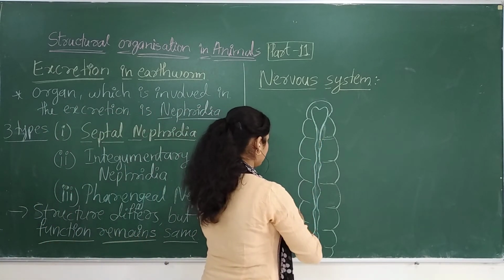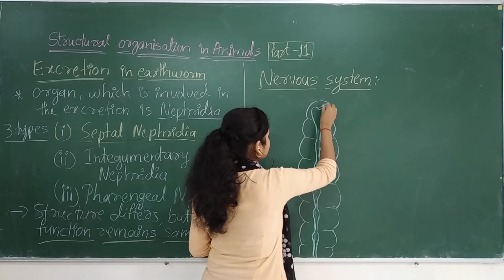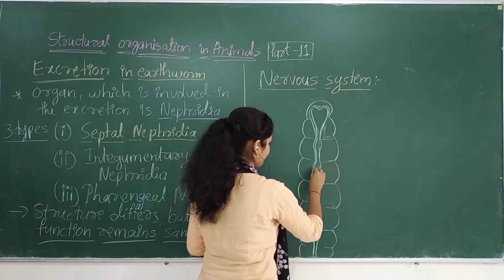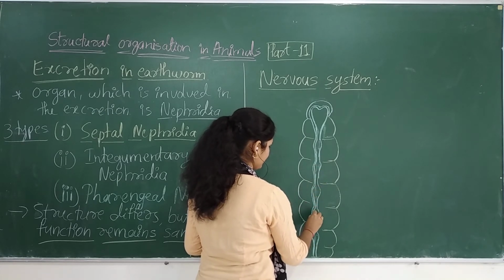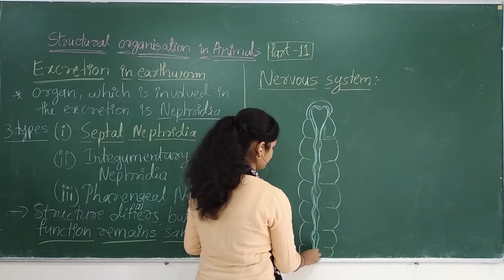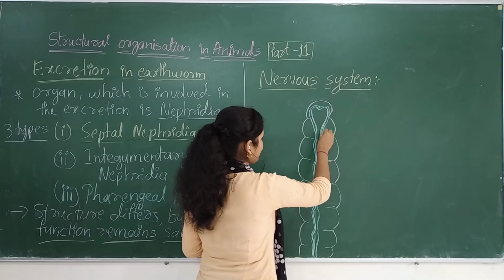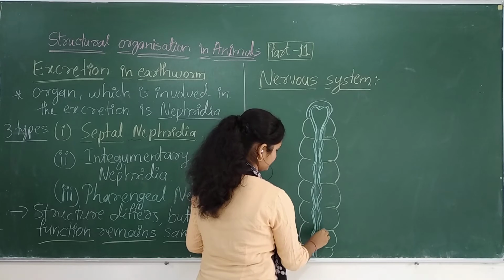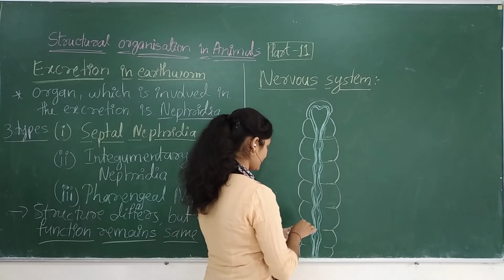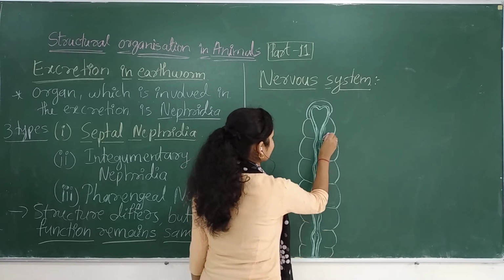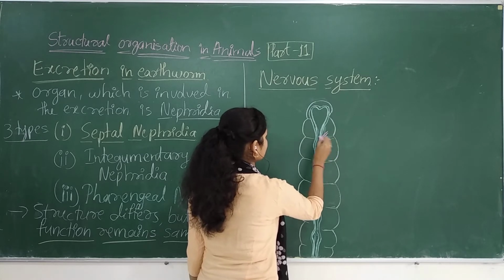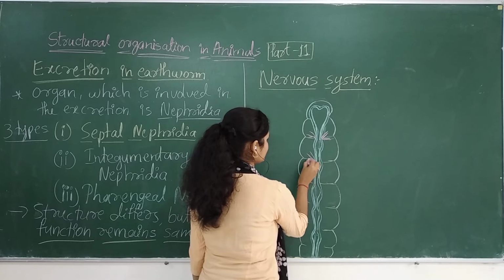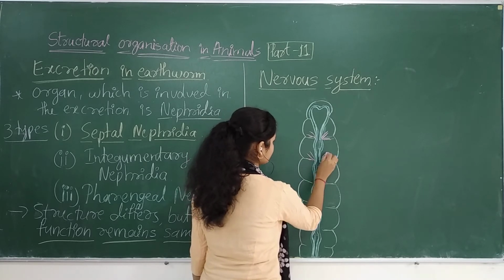This is your double layered nerve ring. Here the ganglia, very small network-like structures, will be present.